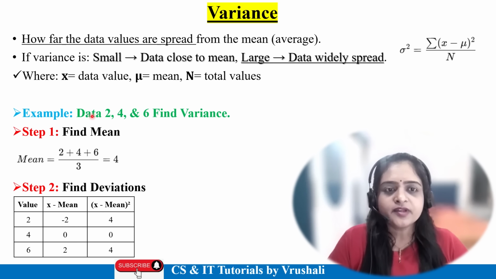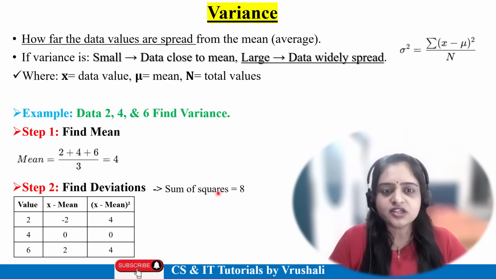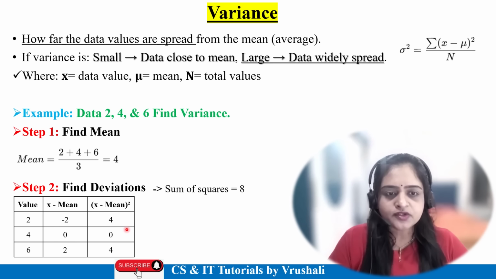So 4 minus 2 is 2. Next, 4 minus 4 is 0. 4 minus 6 is minus 2, right? Next you have to calculate (x minus mean) square. So 2 square is 4, 0 square is 0 and minus 2 square is 4. So the deviation formula is the sum of squares: 4 plus 4 equals 8.